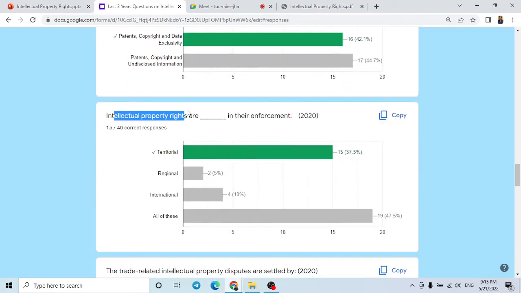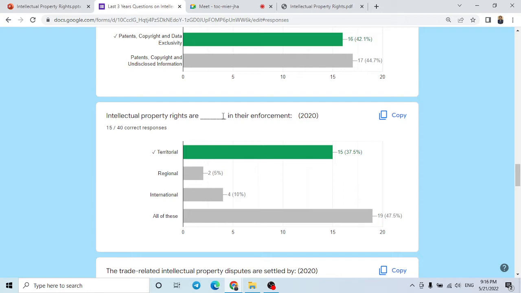Next is intellectual property rights and their enforcement. We know intellectual property right is territorial, which means nation based. If someone did some research, made some innovation and got a patent in India, it doesn't mean it also has a patent in America. They have to go to that forum, it is territorial based, and it should be registered there.